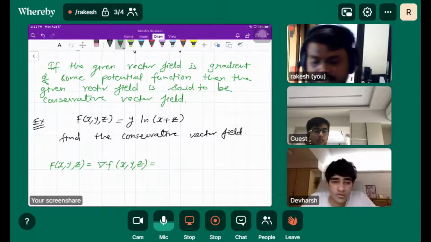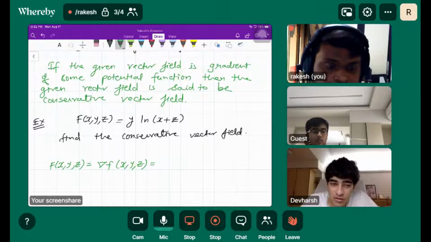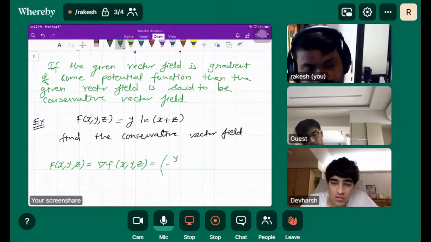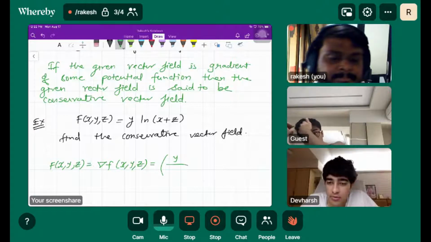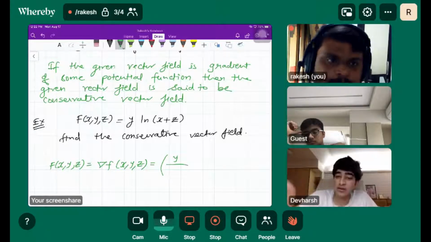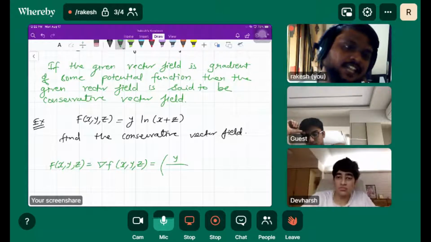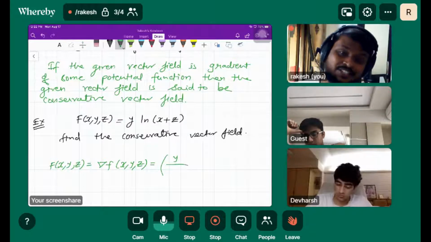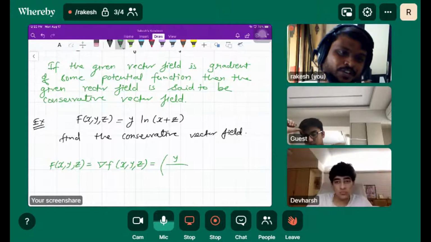surface, or potential function. If you already have a vector, you'd integrate with respect to x, y, or z to get the original function back.